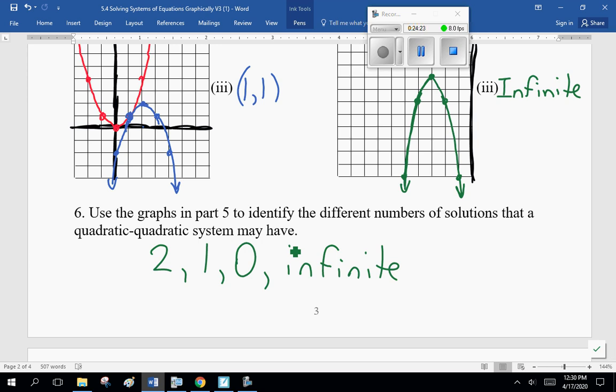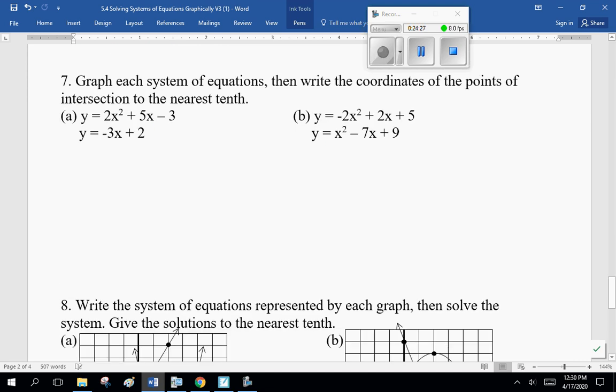All right, now, I'm going to give you a couple practice questions to work on. So, graph each system of equations and write the coordinates of the points of intersection to the nearest tenth. So, grab Mr. Graphing Calculator, graph them, write out the answer. Now, honestly, it's pretty straightforward. I'm going to pause the recording. We'll come back and compare answers, okay?